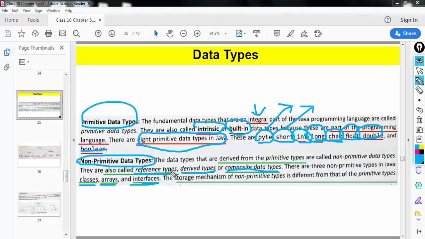So what is the difference between primitive and non-primitive? I'll just give a brief hint. Primitive data types allow you to create variables which store data itself, whereas with non-primitive data types, these kinds of variables store the reference or the address of the actual data. So their storage mechanism is different.